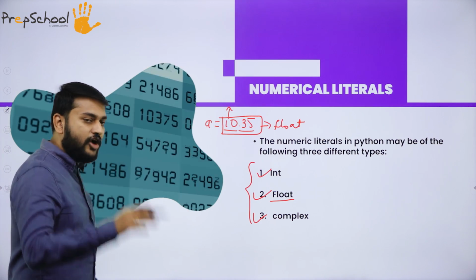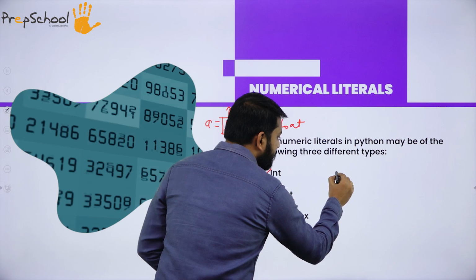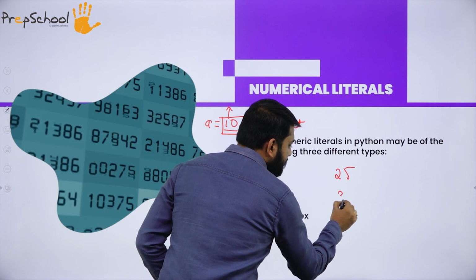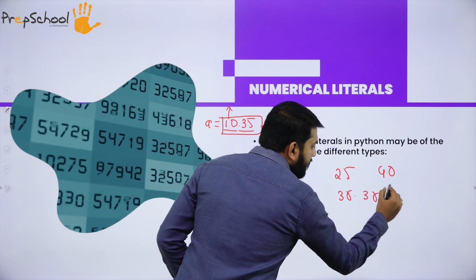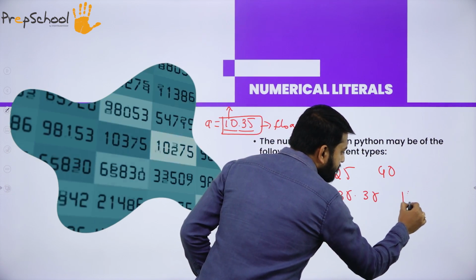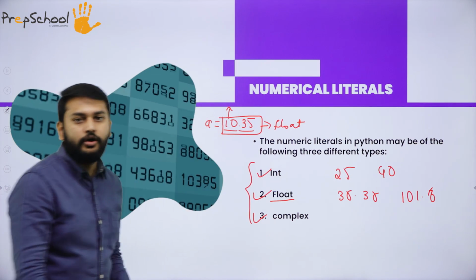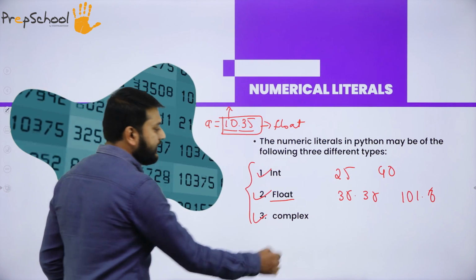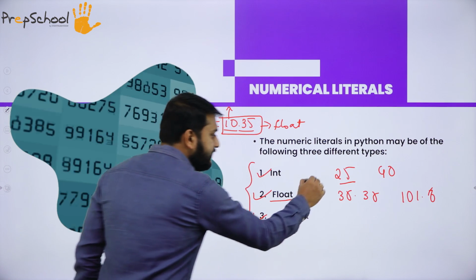Now you have to identify what is float and what is integer. Let me write 25, 35.35, 40, 106, and 101.6. What data type does 25 come to? Yes, this is integer.